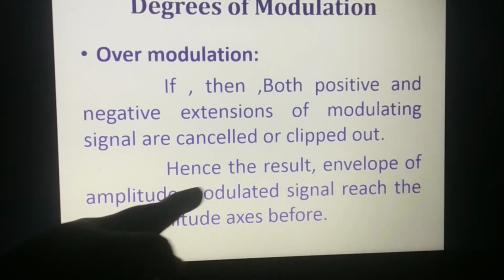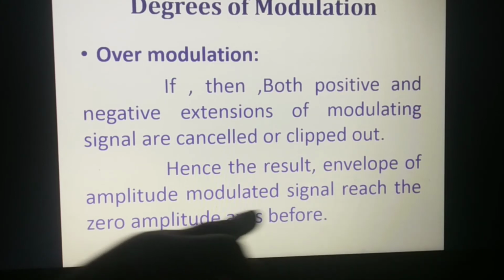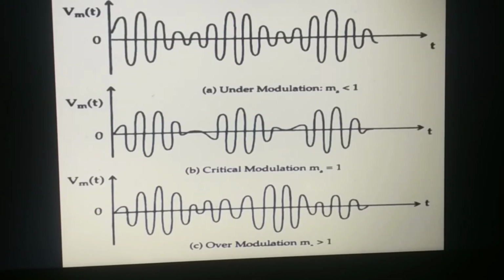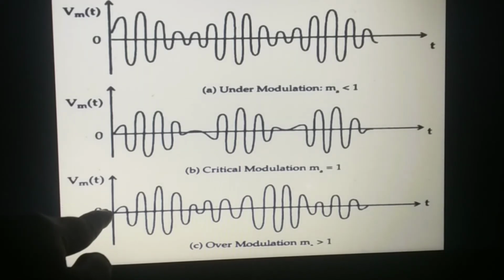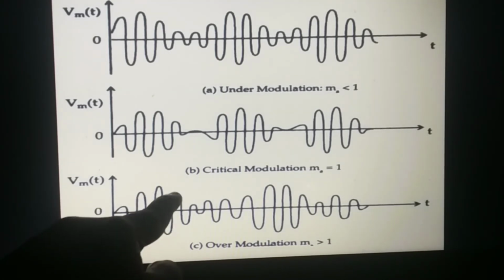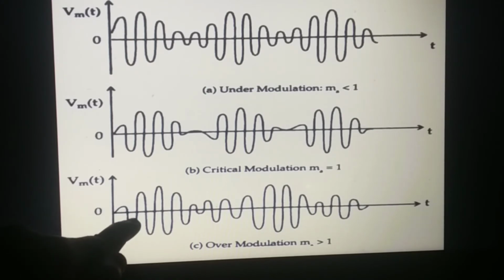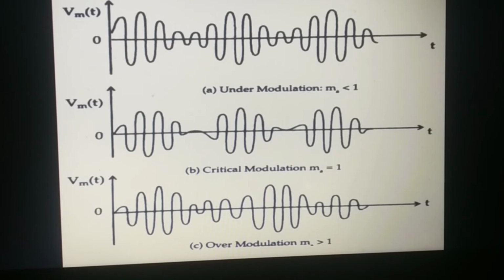The envelope of the amplitude modulated signal reaches the zero amplitude axis before the waveform ends. See the waveform of over modulation. So the envelope of the amplitude modulated signal reaches the zero amplitude axis before. So this is the waveform representation of the degrees of modulation.